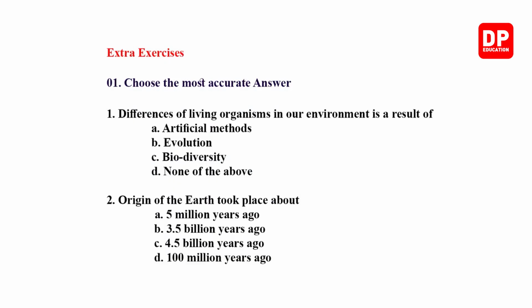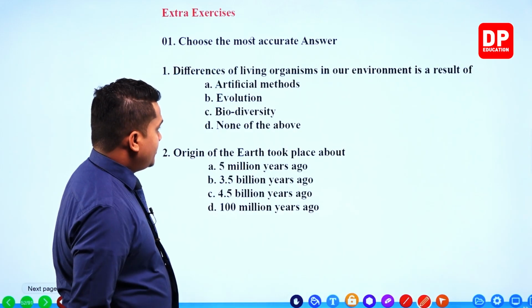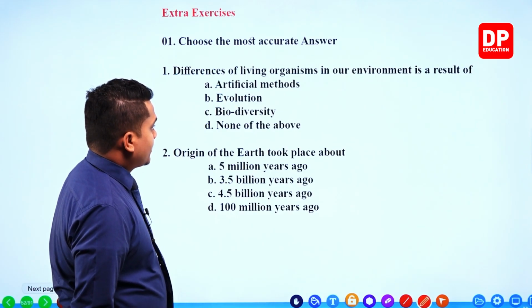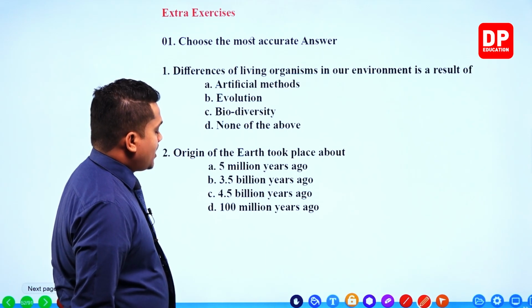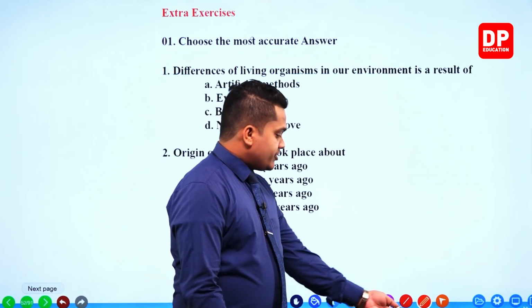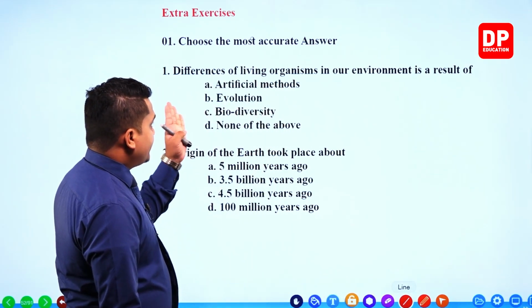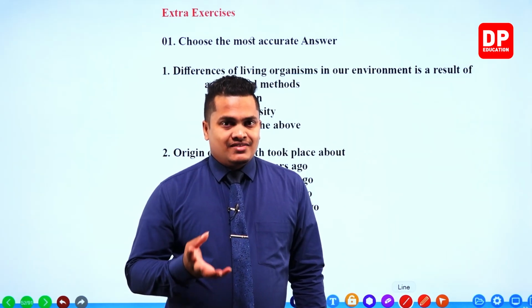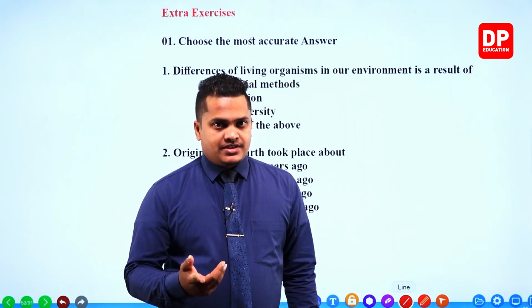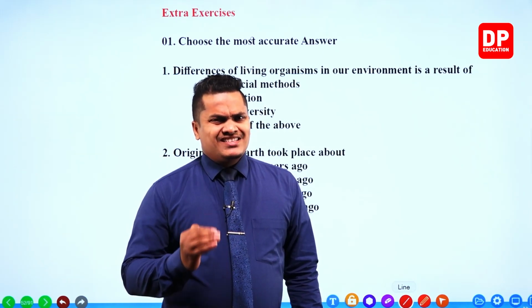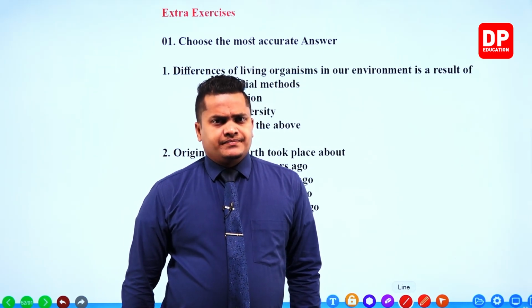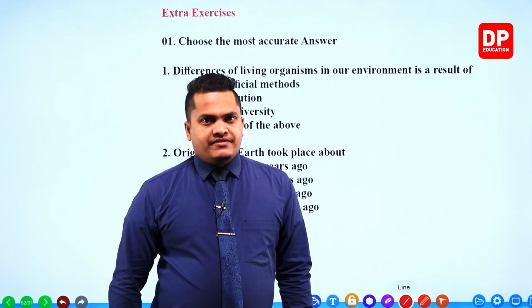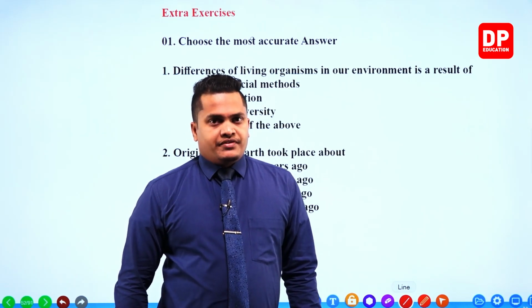Number 1. Differences of living organisms in our environment is a result of artificial methods, evolution, biodiversity, none of the above. So the question is asking about the differences between organisms. We know that differences between organisms is simply referred to as biodiversity. So the question is asking what is the main reason for the biodiversity. The main reason for the biodiversity is, my dear children, the process of evolution.